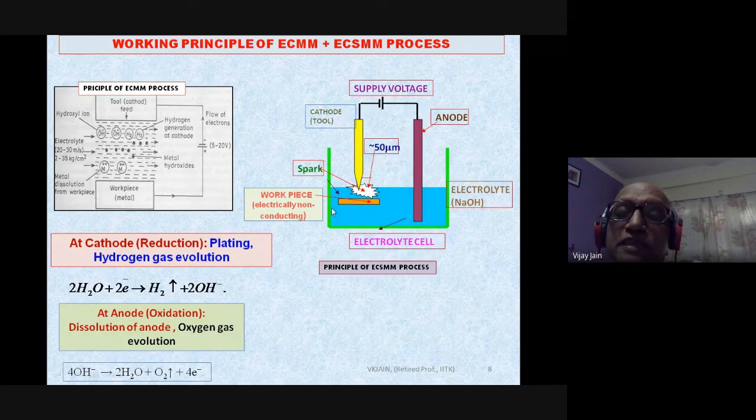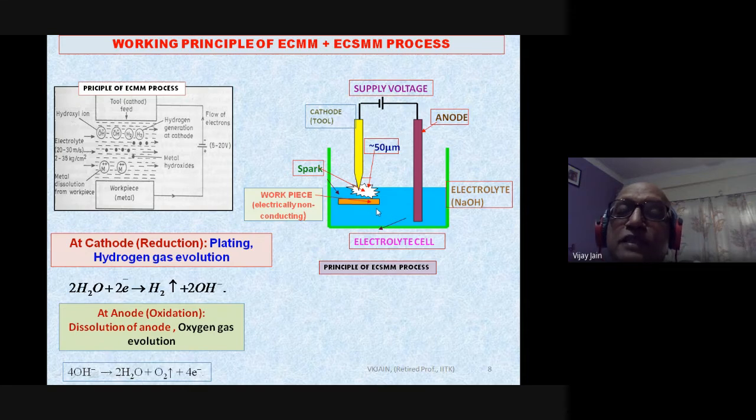So now you can see clearly that electrically non-conductive material can be machined with the help of the electrochemical spark micro machining process, because sparking is taking place, and the basic setup is for electrochemical micro machining. Electrolyte is there, anode is there, cathode is there, and we are using it for removing material from electrically non-conducting workpieces. In fact, as I will show you in the next slide or so, this process is a combination of ECM plus EDM, because discharge or sparking is taking place.